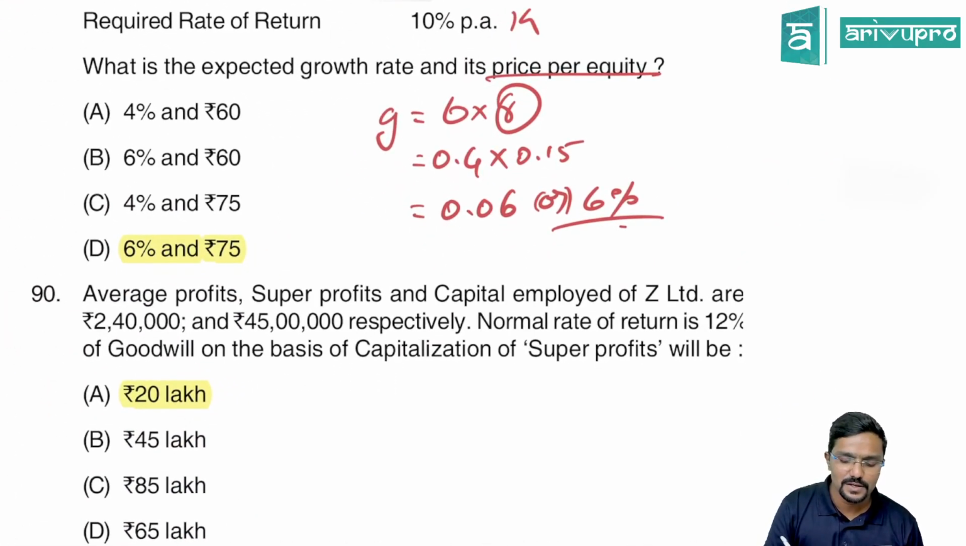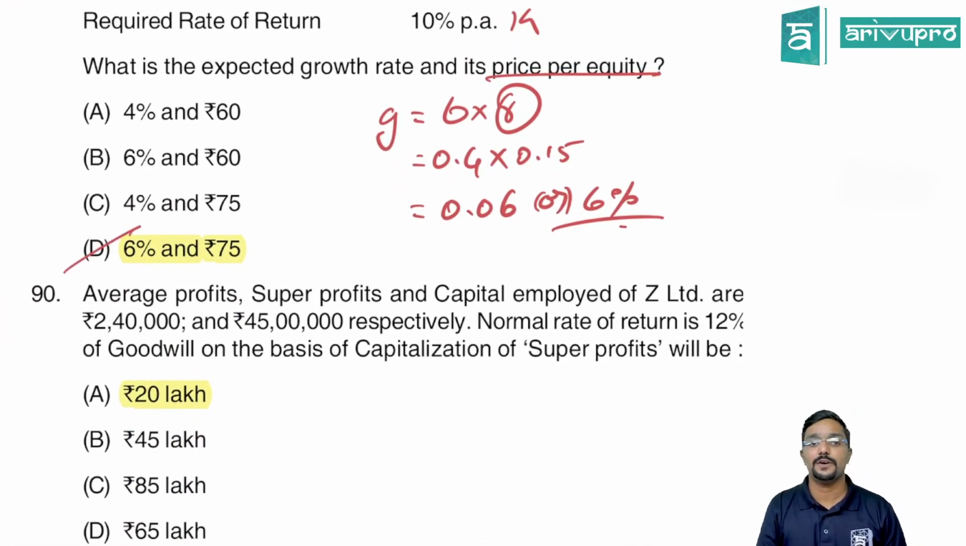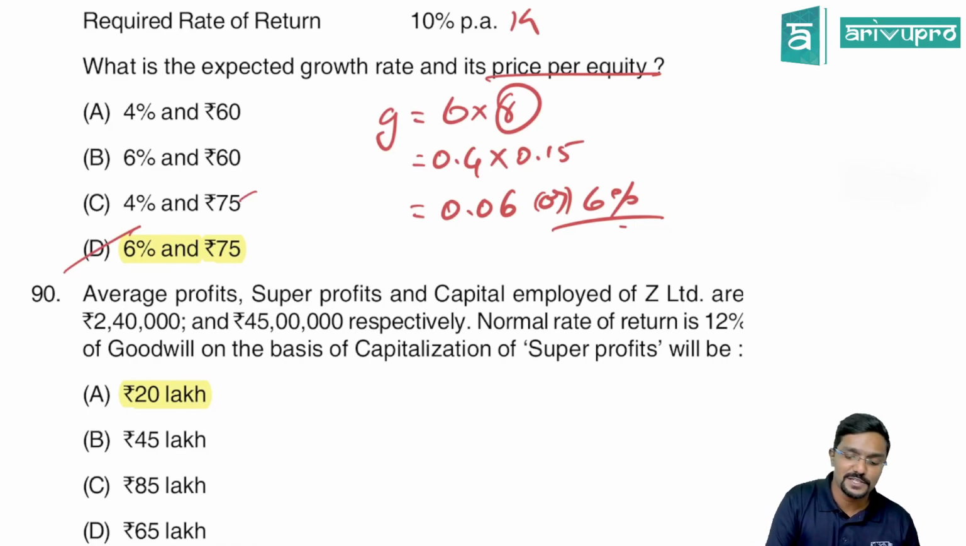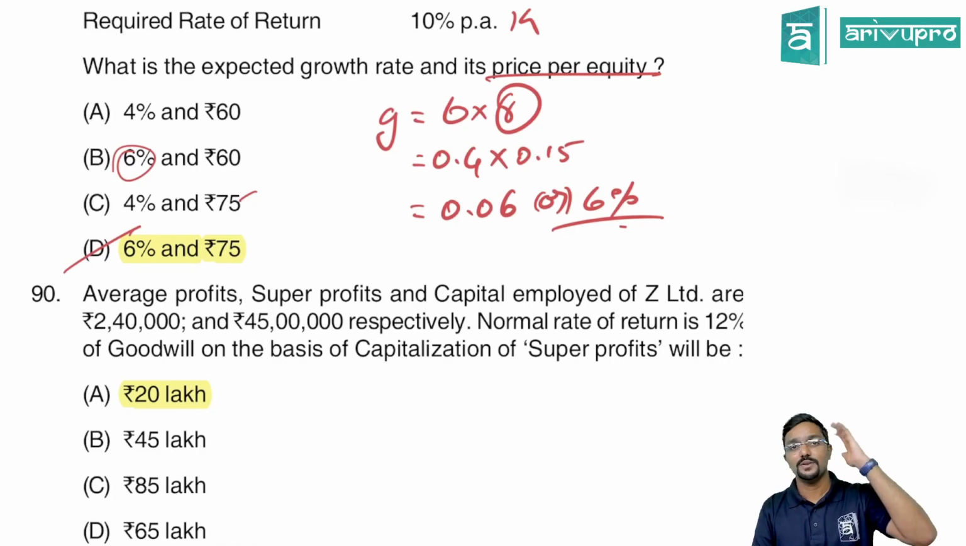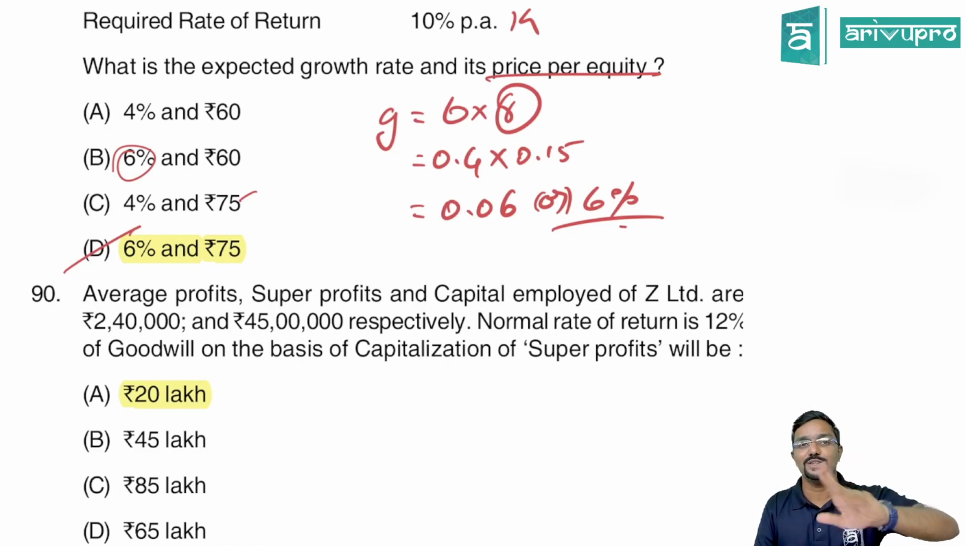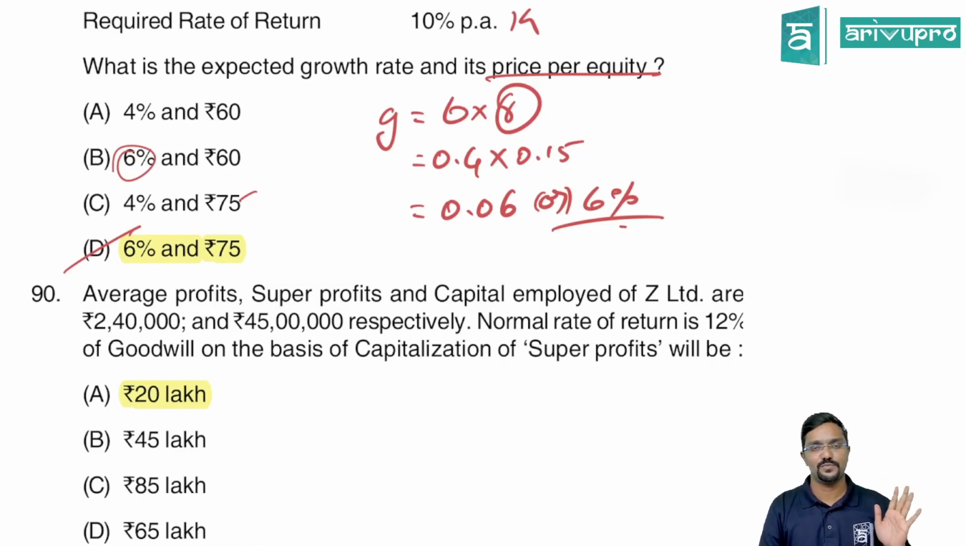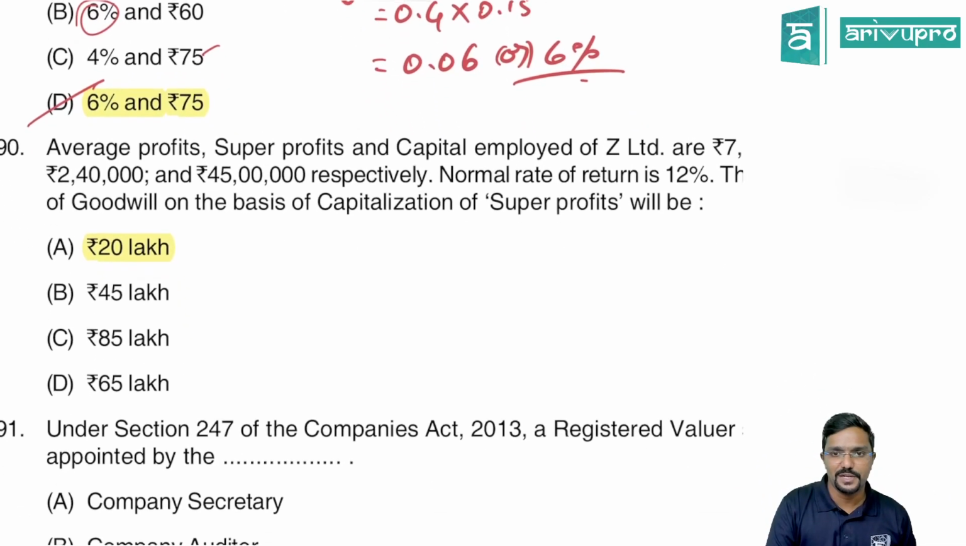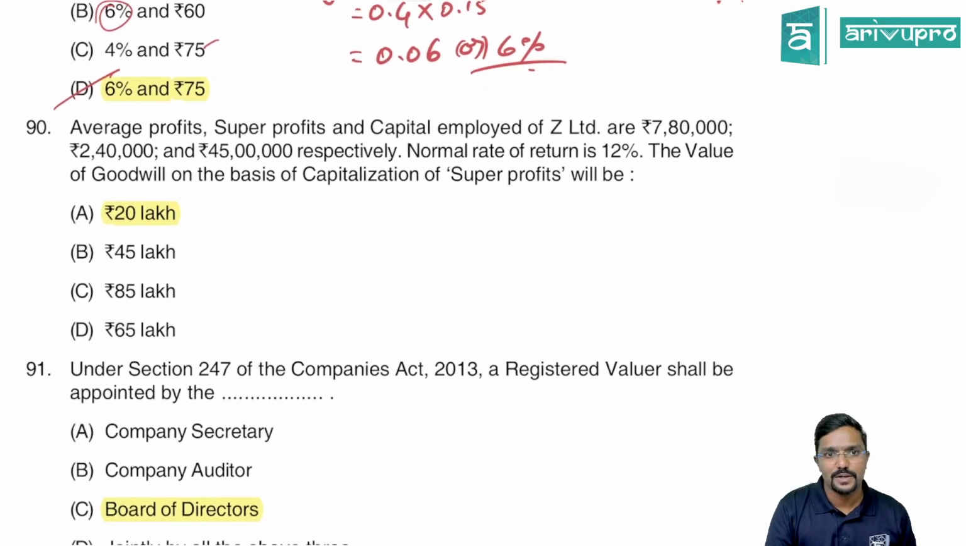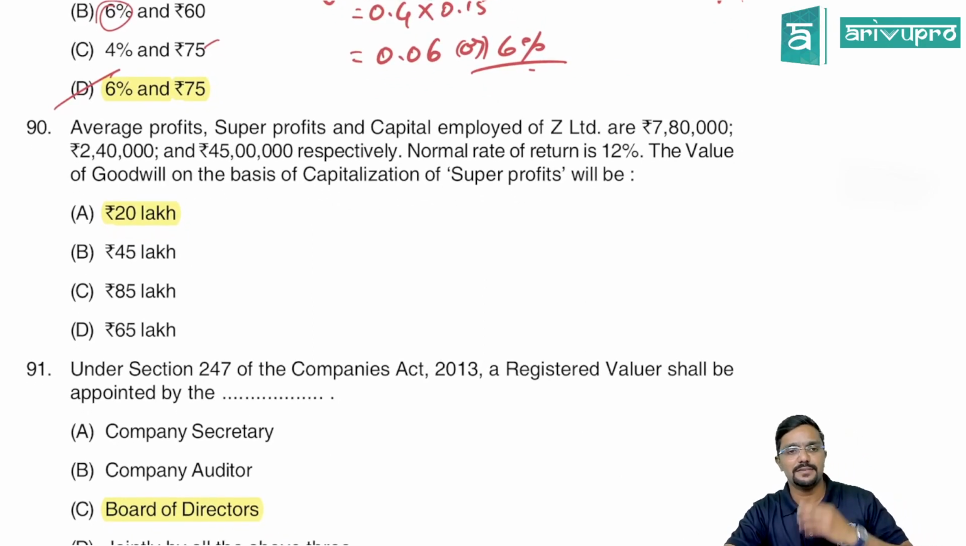So what is the answer? 6% and 75 rupees. Please be careful. You can see 75 rupees is in 2 options, whereas 6% is also in 2 options. So you have to make sure that you get both answers correct. Just as soon as you get the first answer, don't mark the answer, guys. Both have to be correct. Please be careful with it. Let us go to the next question, 90th.